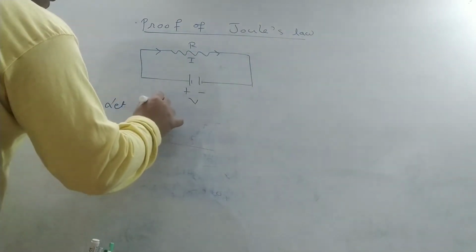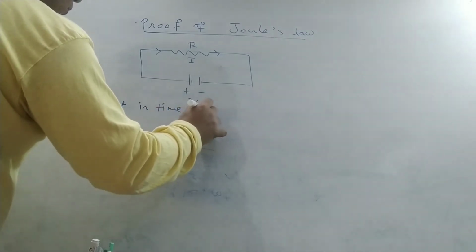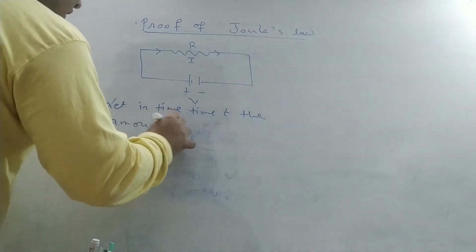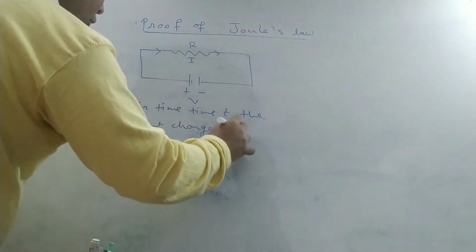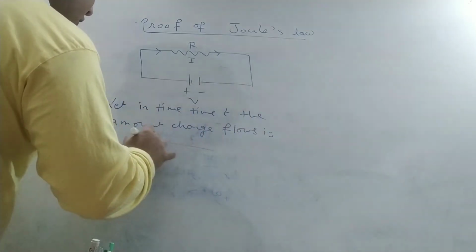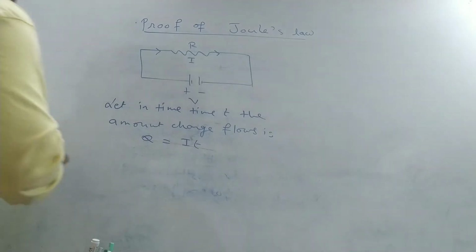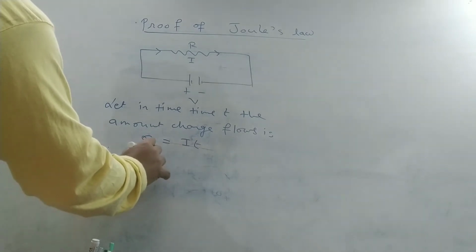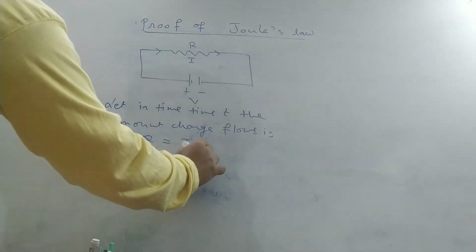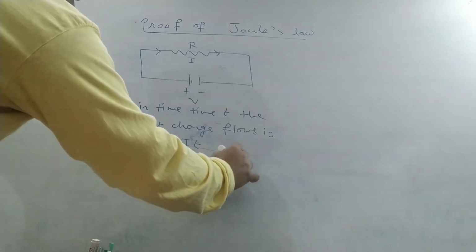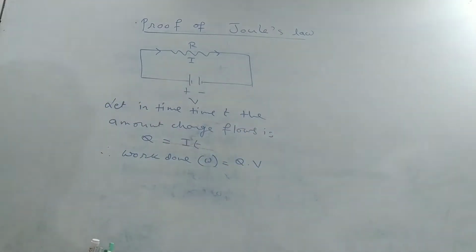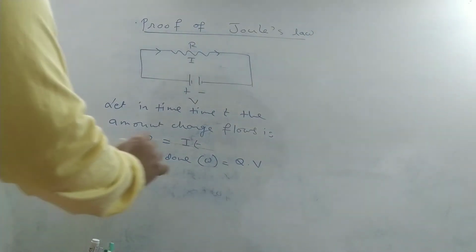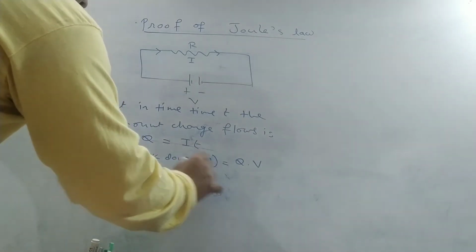Let in time t the amount of charge that flows be Q, which is equal to I into t. Therefore, work done W is equal to, we know, charge into potential difference. Therefore W is equal to I into V into t.